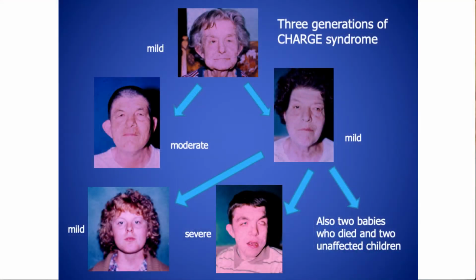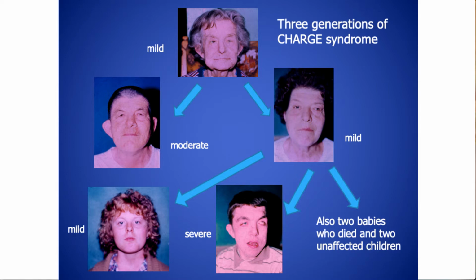And this is a family that we found in Missouri who has 3 generations of individuals with CHARGE. The grandmother on the top and the mother in the middle both had relatively mild CHARGE. They did well enough to be able to get married and have children and do well in life. The young man on the very bottom row had very typical CHARGE, needed lots and lots of care.